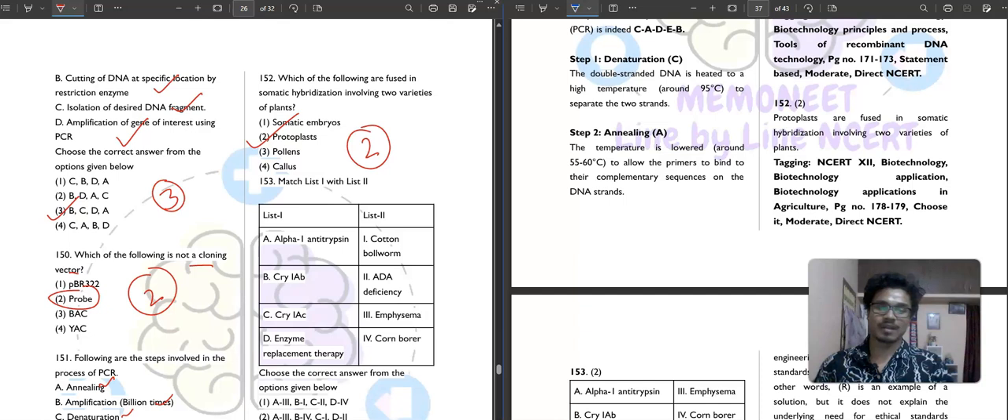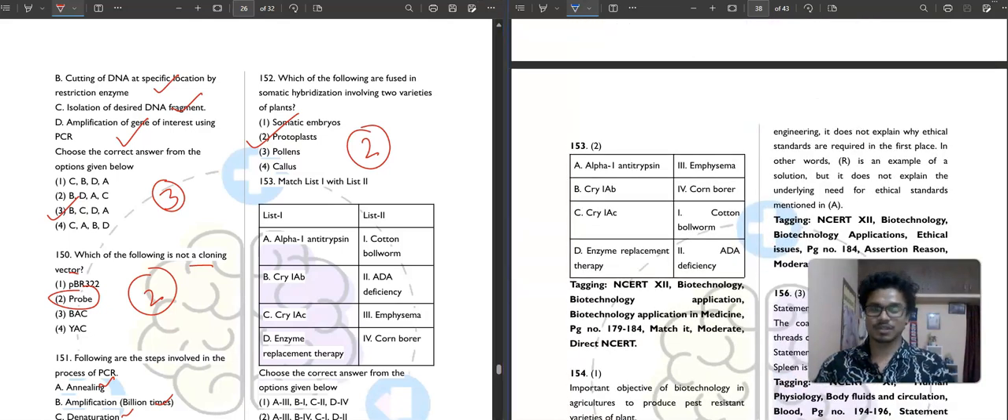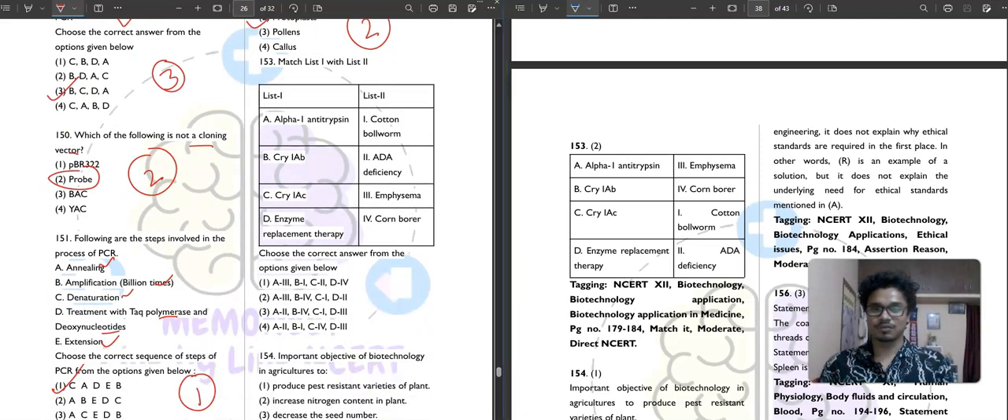And then question number 153. Again a match the following type question. So match list 1 with list 2. Alpha 1 antitrypsin will be matched with emphysema. Cry1Ab is for corn borer, and Cry1Ac is for cotton bollworm. And enzyme replacement therapy or gene therapy is for adenosine deaminase deficiency, that is gene therapy. So the second option is your correct answer.